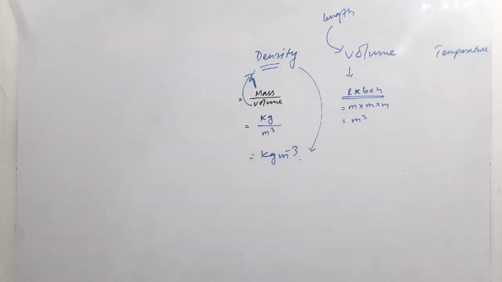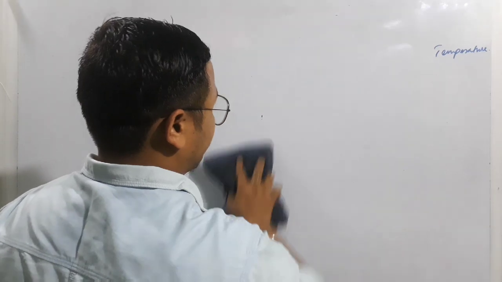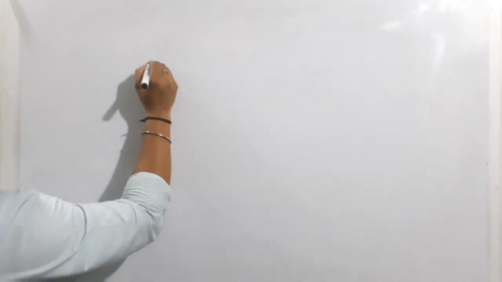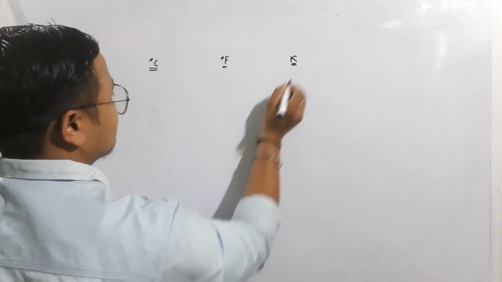Next, let's look at temperature. When we are talking about temperature, it can be calculated in three different units. One is known as the degree Celsius scale, another is degree Fahrenheit, and another is the Kelvin scale.